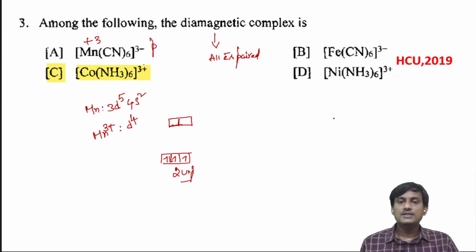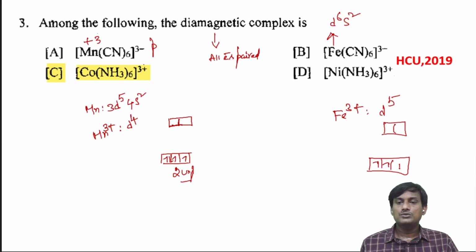If you take [Fe(CN)6]3-, the oxidation state is +3, and the electronic configuration of Fe is 3d6 4s2. So for Fe3+, it will be d5. In d5 also, in the strong field ligand case: 1, 2, 3, 4, and 5.